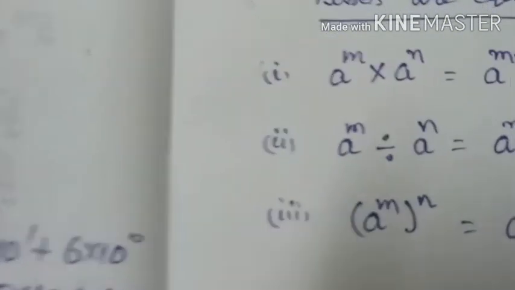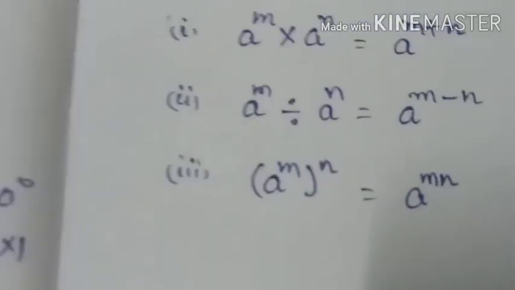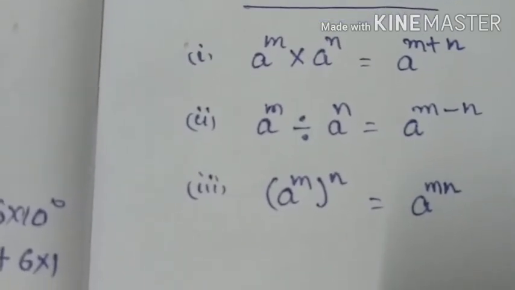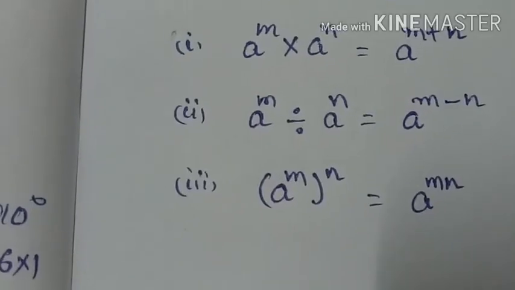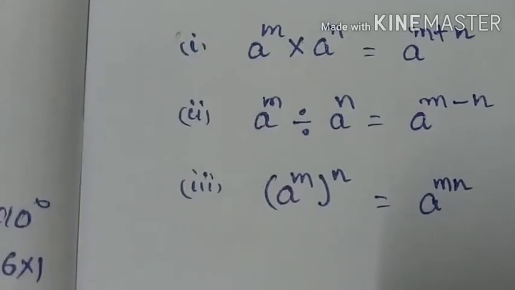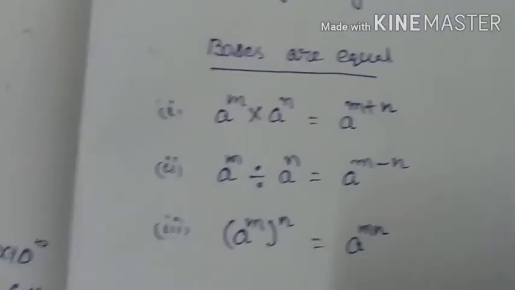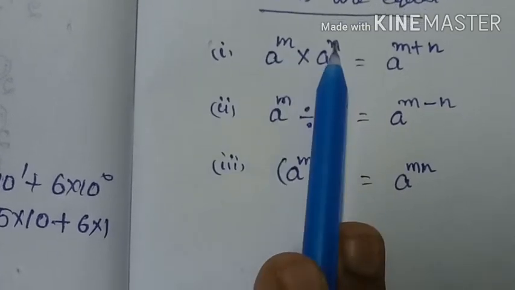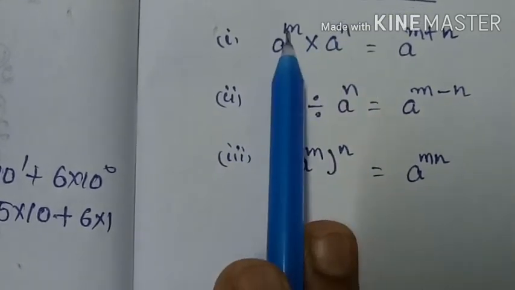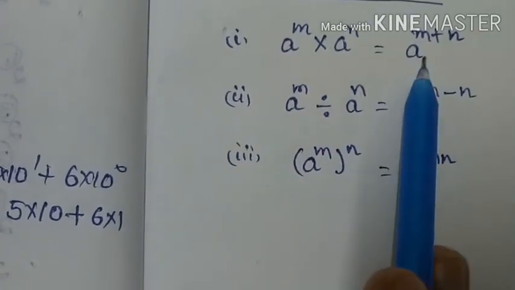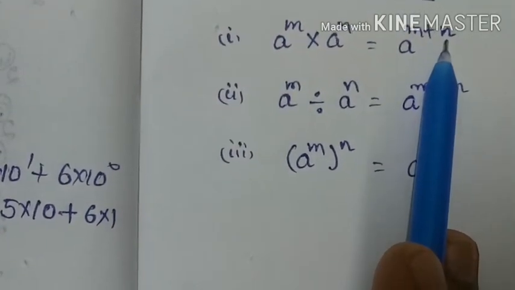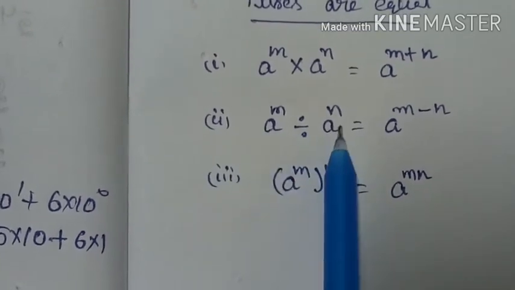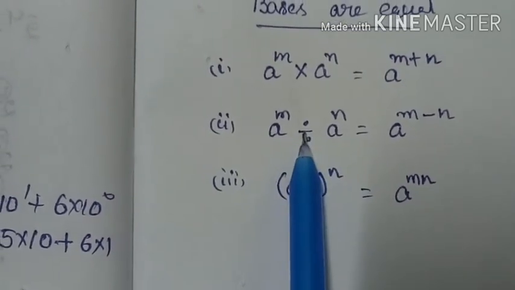So when bases are equal, there are three formulas. a power of m into a power of n is equal to a power of m plus n. That means when the bases are equal in multiplication, we simply add the powers. That means a power of m into a power of n is equal to a power of m plus n. Clear?